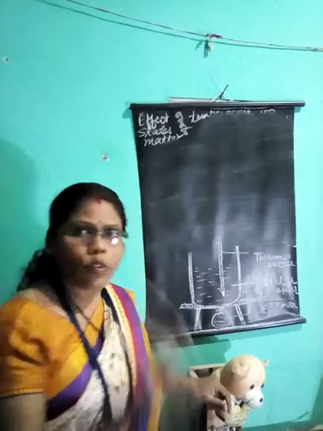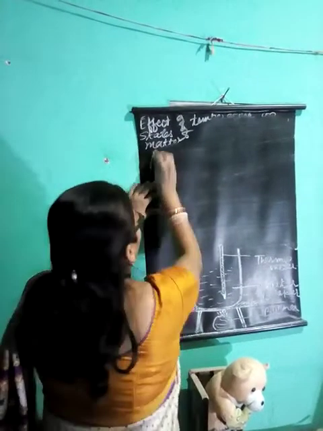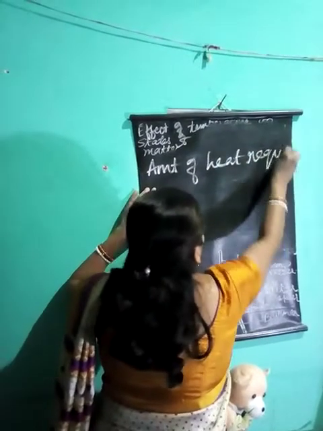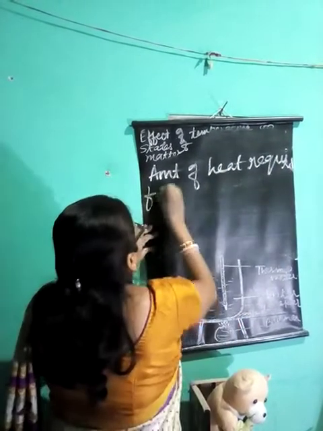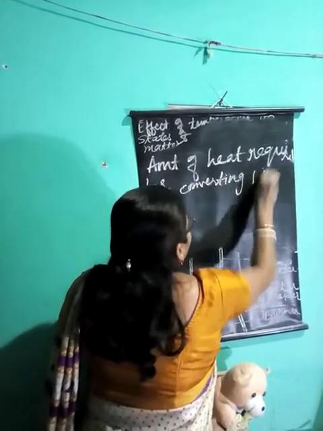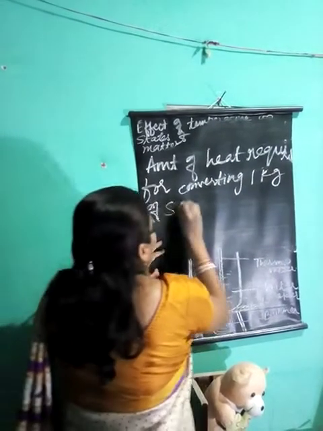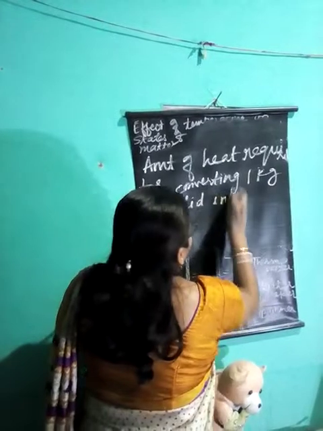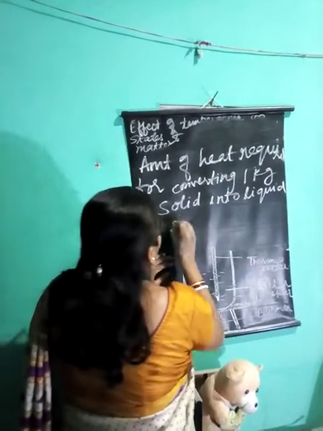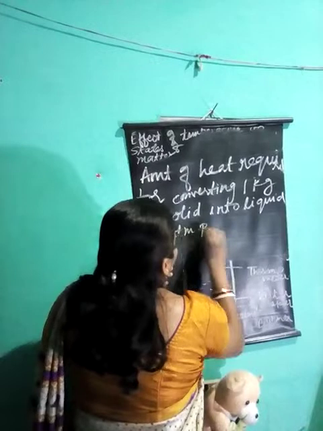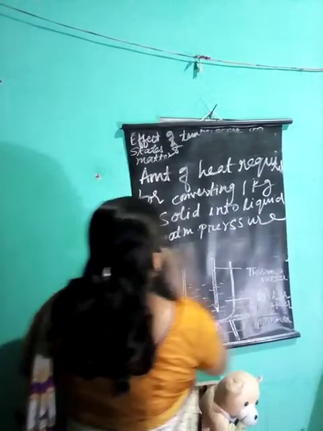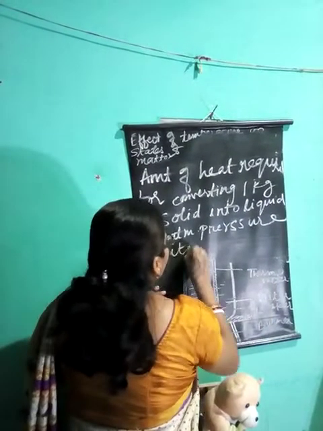The amount of heat required for converting 1 kg of solid into liquid at atmospheric pressure at its melting point.